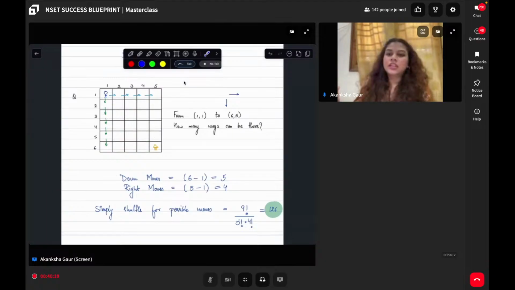Now, if all the combinations are possible, what is the total number of combinations? 5 here, 4 here, which means 5 plus 4 equal to 9 factorial total combinations are possible. Then I will take individual moves also, individual combinations. 5 can be arranged in 5 factorial ways. Like I can take down moves like this. I can take down moves from here also. So any combination of this 5 is possible. Similarly, any combination of 4 is possible.